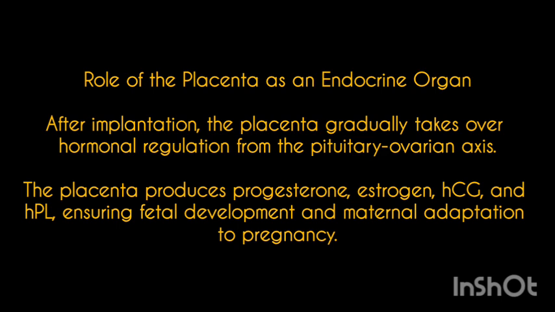3. Role of the placenta as an endocrine organ. After implantation, the placenta gradually takes over hormonal regulation from the pituitary-ovarian axis. The placenta produces progesterone, estrogen, HCG, and HPL, ensuring fetal development and maternal adaptation to pregnancy.